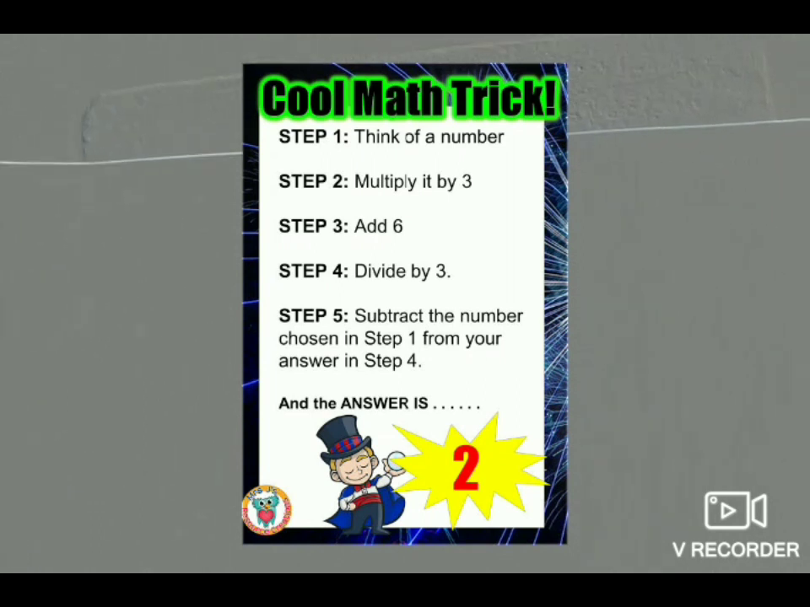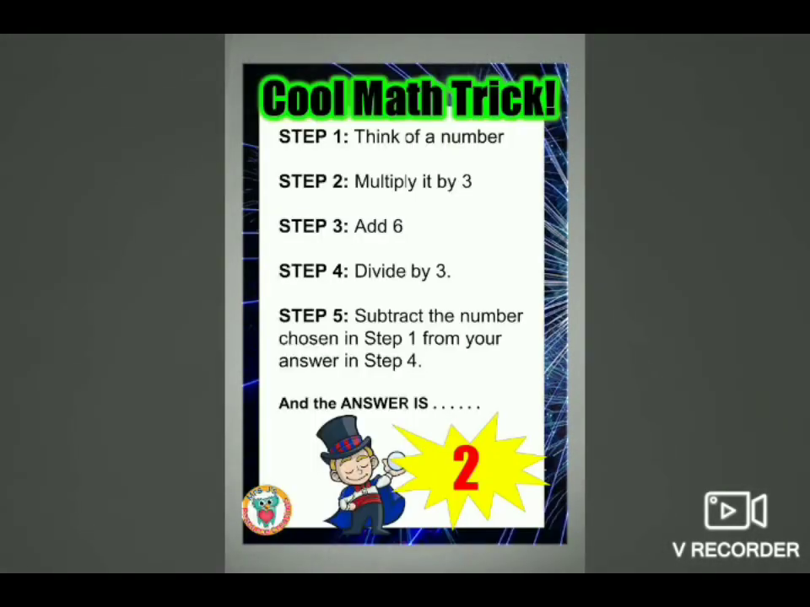Got it, children? Shall I tell the answer? Is it not 2? Yes. You get 2 as the answer. Isn't it tricky, children? Now, let us go to our today's topic.